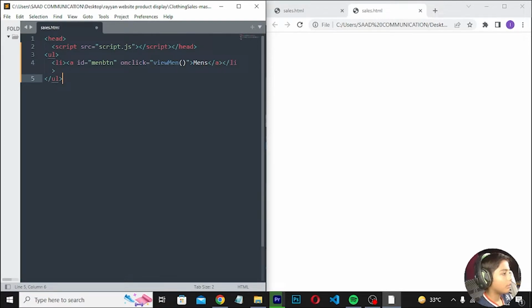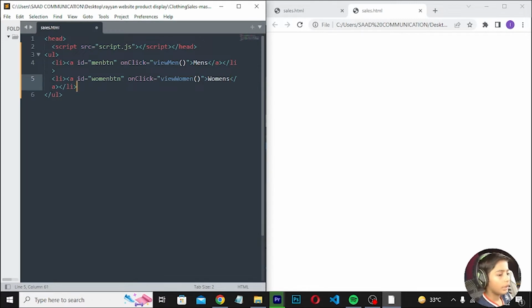and here we can go, and here we can copy it, paste, and here we erase men and write women. And here you can write onclick with capital C, viewWomen, and here we can write Women,